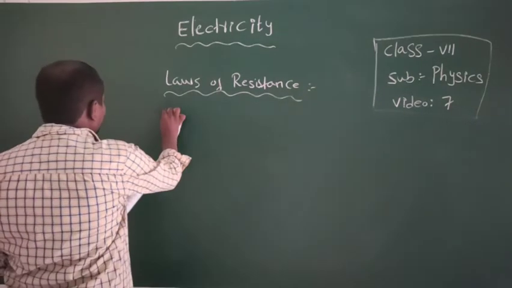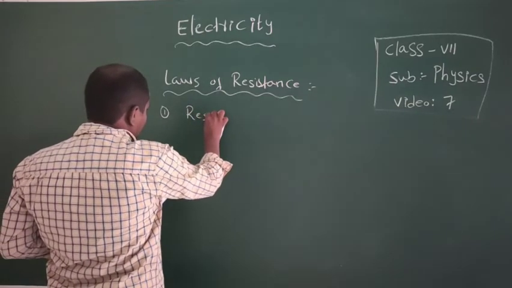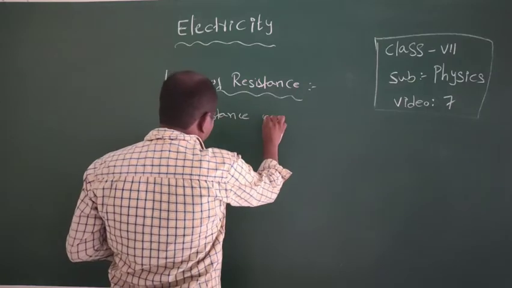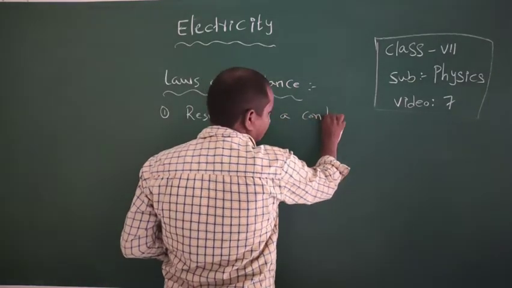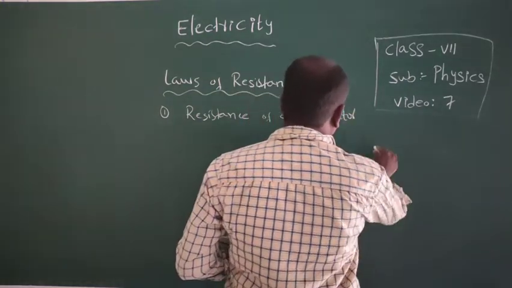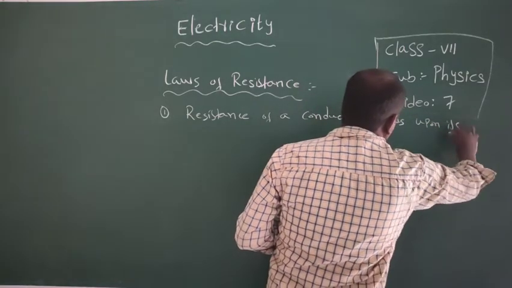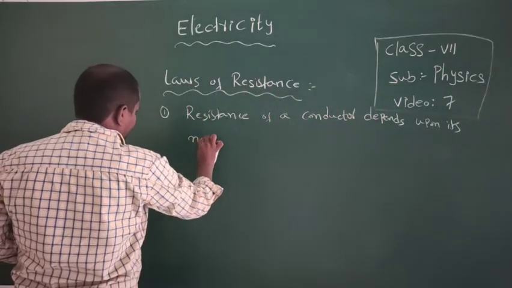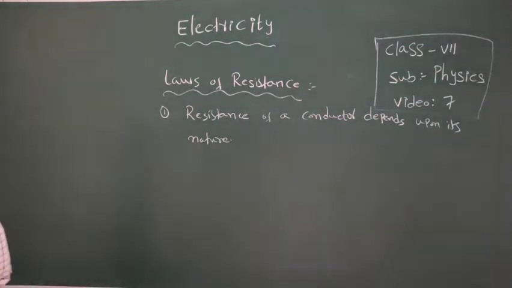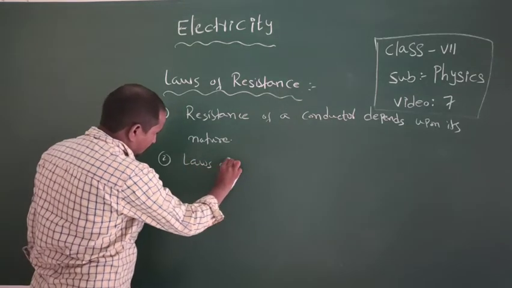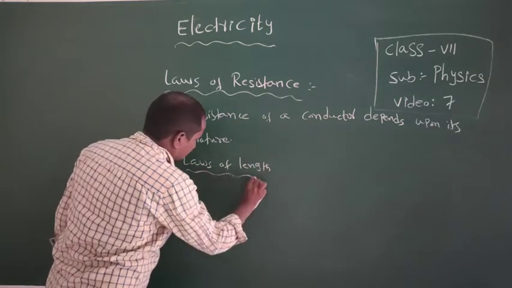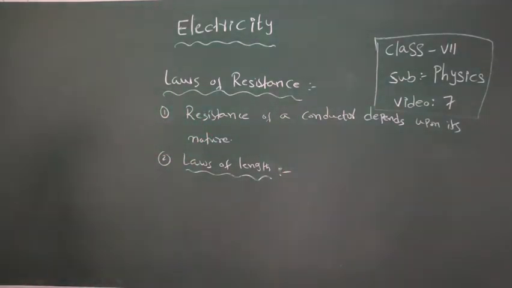First one is length. So the resistance of a conductor is directly proportional to its length.